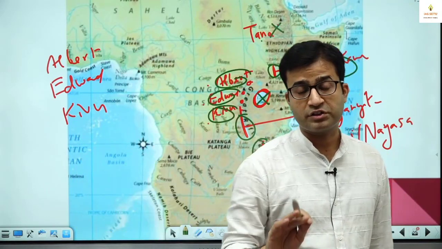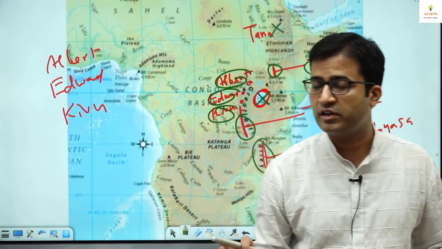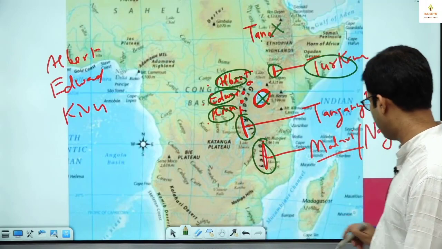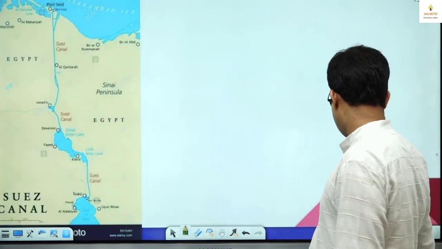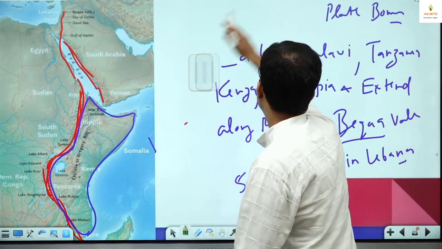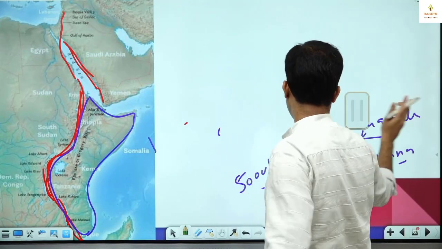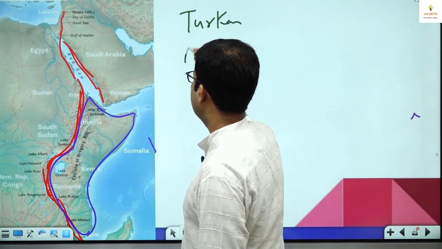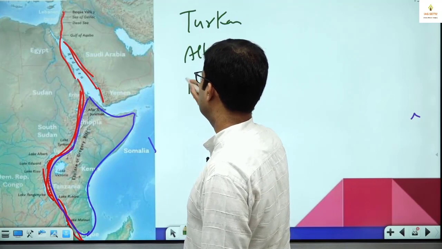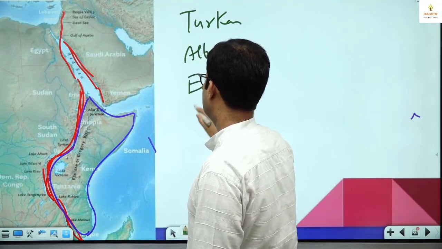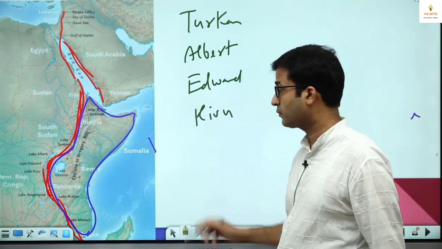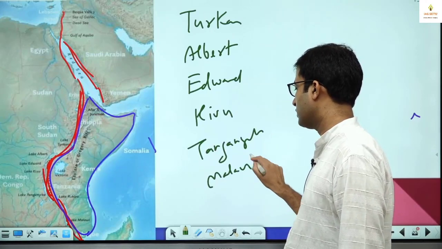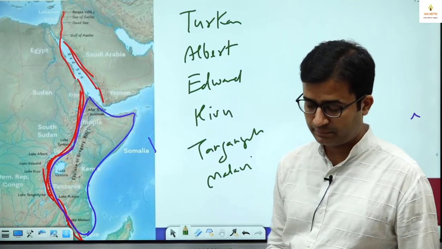Examiner will trap you here only. Tana is a Rift Valley? No. Victoria is a Rift Valley lake? No. Whereas Turkana, Albert, Edward, Kivu, these are Rift Valley lakes. So we write this information. Lake Turkana, Lake Albert, Lake Edward, Lake Kivu, Lake Tanganyika, Lake Malawi. These are Rift Valley lakes.